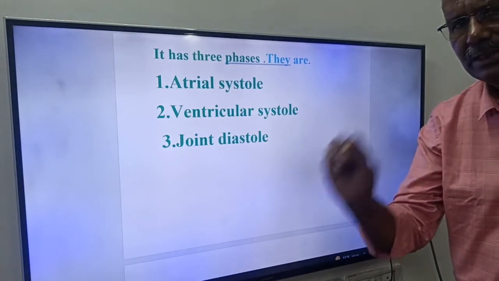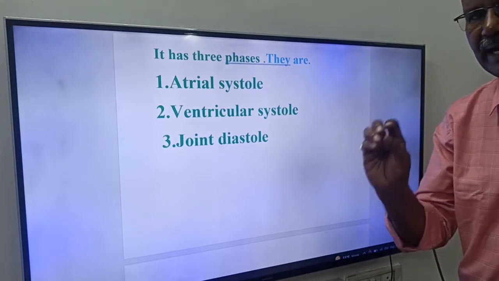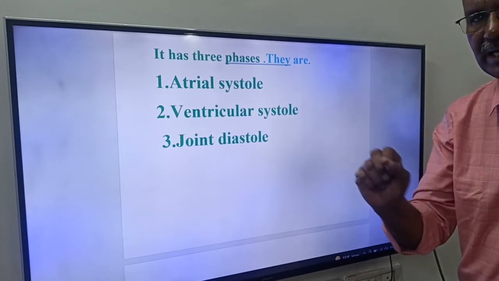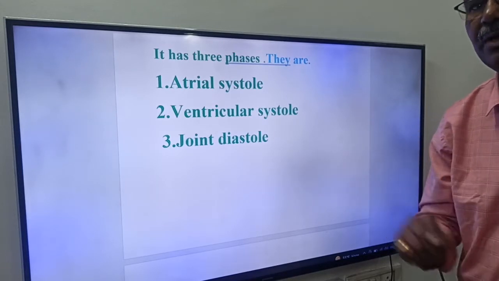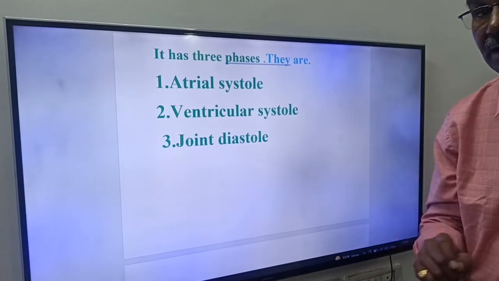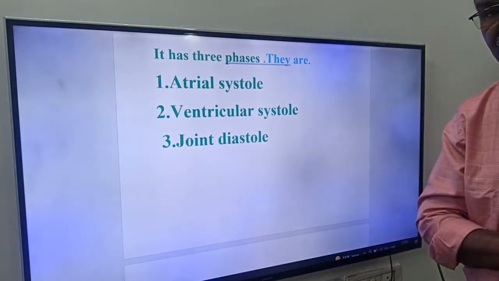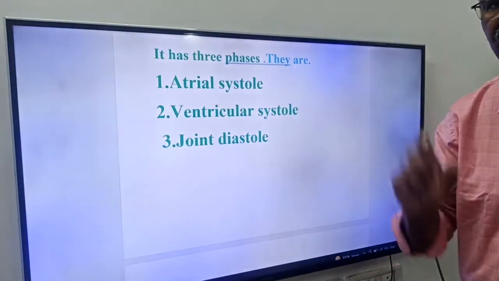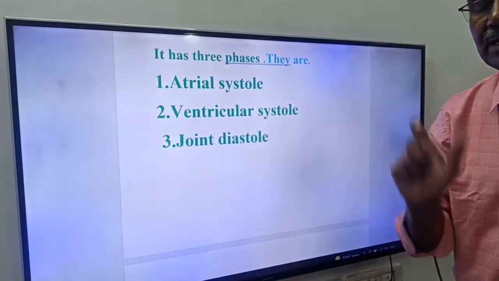First, we'll see what are the minimum things that happen in these three phases. Friends, atrial systole means what, friends? Contraction of the atria, that is right atrium and left atrium. Next, friends, what is meant by ventricular systole? Contraction of the ventricles. Next, friends, what is joint diastole? Friends, joint means here both atria and ventricles. You have to remember it, friends. Both two atria and two ventricles are in relaxed state. If these four chambers are in relaxed state, that condition is called as what, friends?